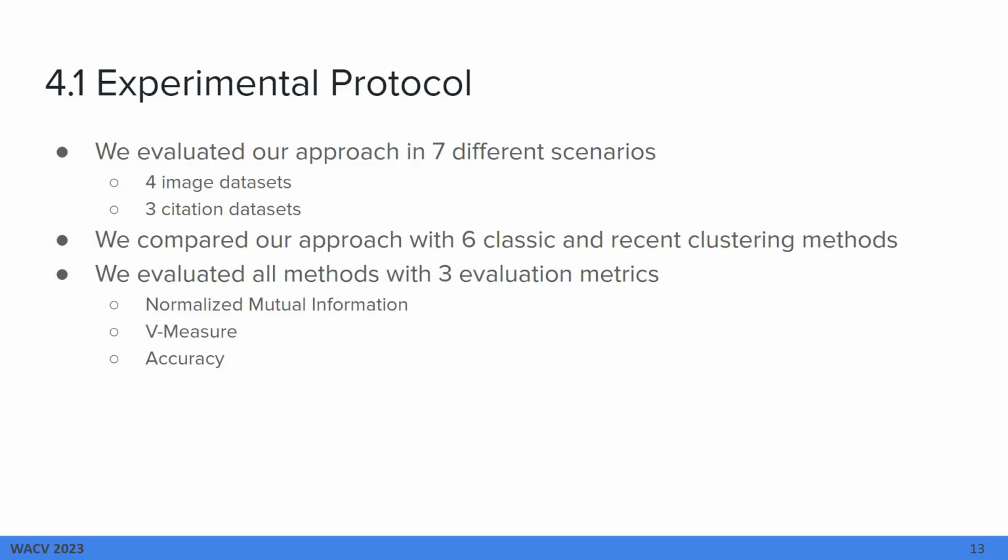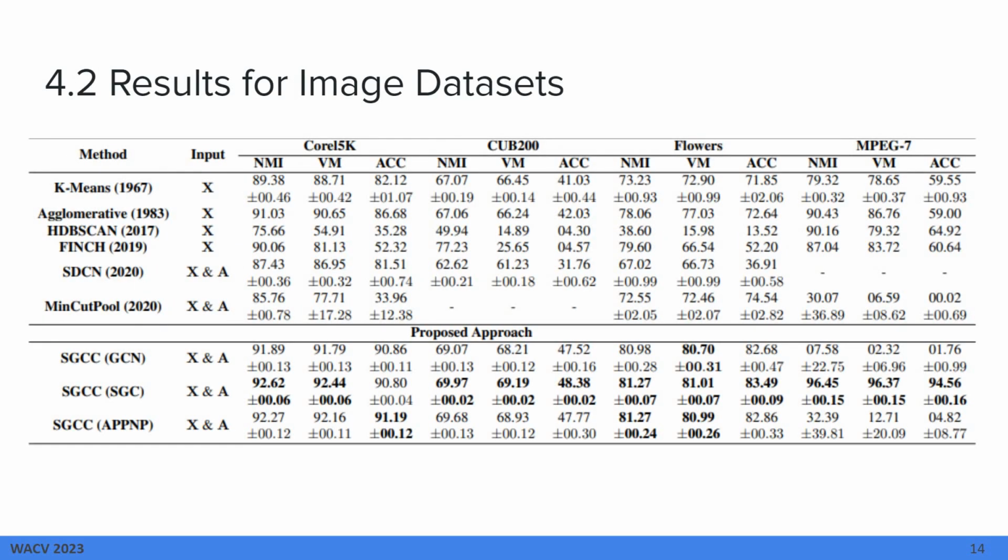So, for our experimental results, we have evaluated our methods in 7 different scenarios, being 4 image datasets and 3 citation network datasets. We also compared our approach with 6 classic and recent clustering methods, and we evaluated all methods with 3 evaluation metrics: the normalized mutual information, the v-measure, and the accuracy. For the image datasets, we can see that our model has obtained the best results in all metrics for all the 4 datasets, with large margins over many of the competitors' algorithms.